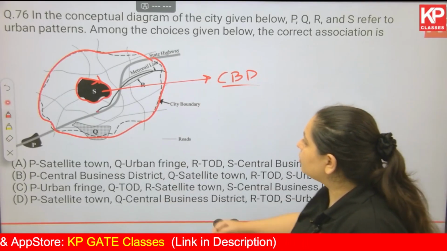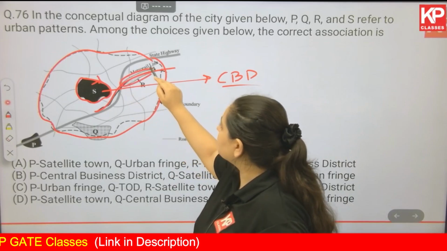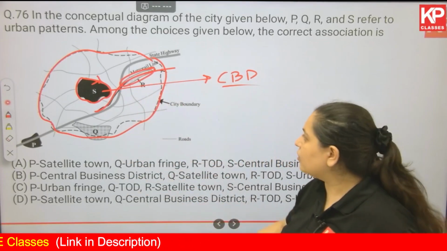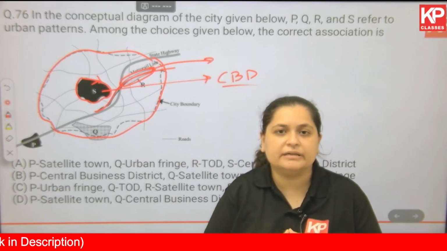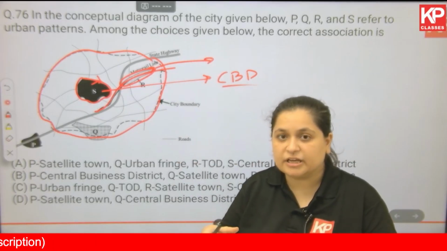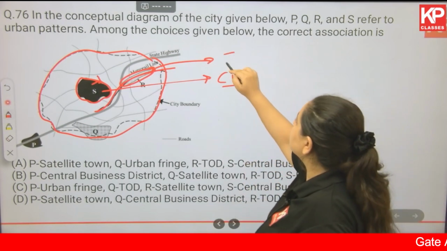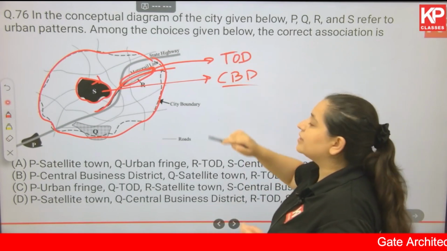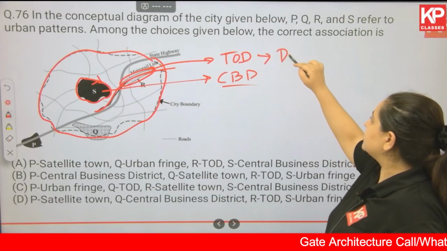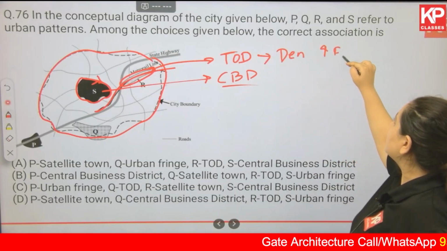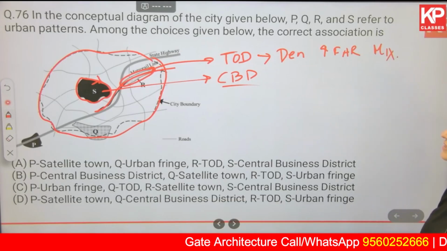Then we have a metro line going over here, and there is some settlement marked along the metro line. We know that any planning or zoning done along any communication line or heavy transportation line is usually TOD, or transit oriented development, where you go for densification, so you increase the FAR, you go for mixed use, these kinds of things. So that is TOD.